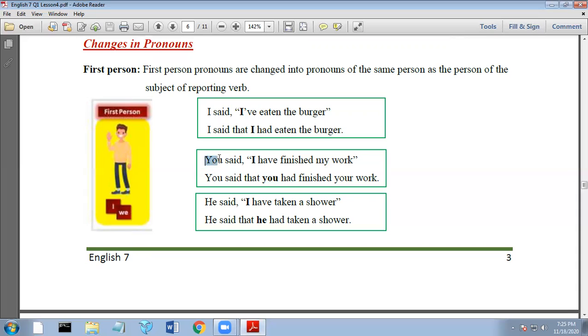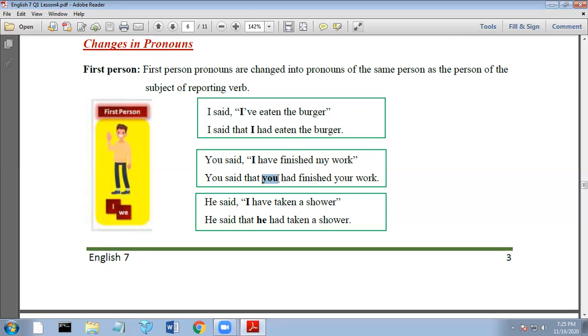This is the subject of the reporting verb. You is the subject of the reporting verb in the direct speech. So that should be the pronoun used in the indirect speech. So again, the person of the subject of the reporting verb should be used